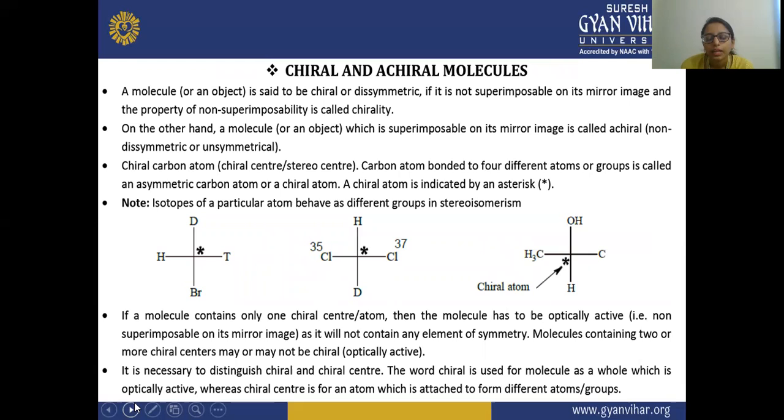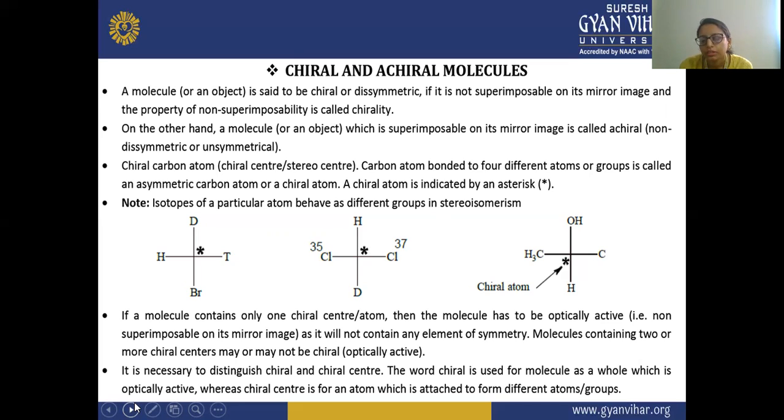And here there is an example of this again. An asterisk sign is given. Here it is shown that isotopes of a particular atom behave as different groups in stereoisomers. You can see this Cl is an isotope, because one has molecular weight 35 and the other has 37. So here both are different. This carbon is also a chiral carbon and has H and D on the other hand.